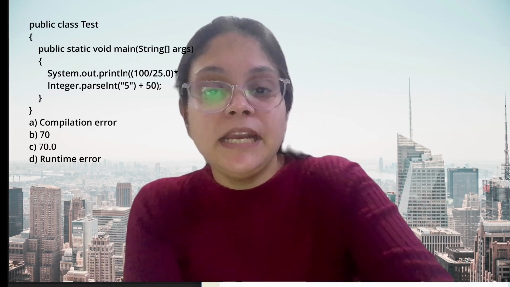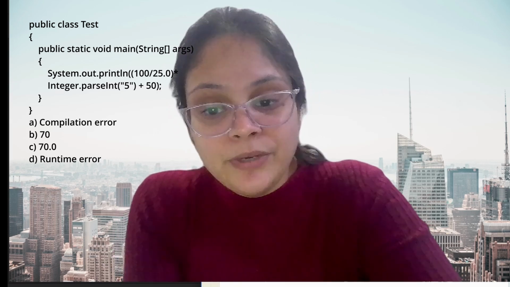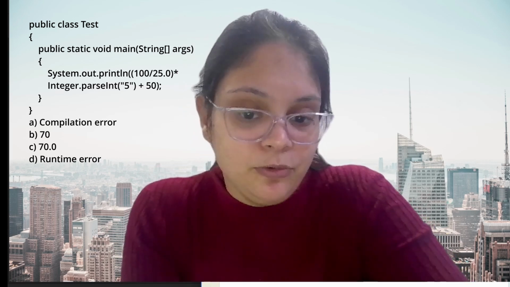Now guys, the next problem, where I'm trying to print 100 divided by 25.0 plus Integer.parseInt, where I'm giving the string inside it, plus 50. What will be the output?